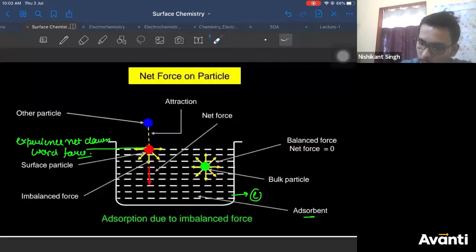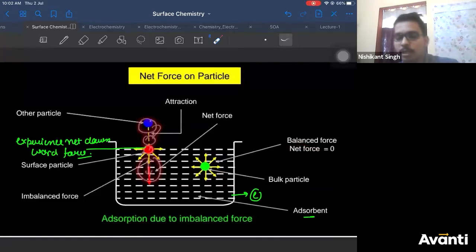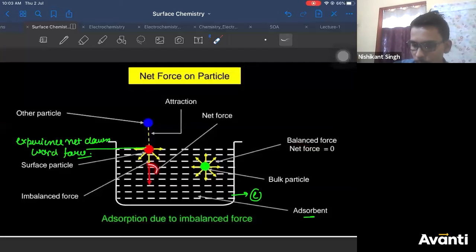So the surface molecule faces a net downward force. To balance this force, one molecule will come and sit on its surface, leading to adsorption. So what is the reason for adsorption to occur? The net downward force is responsible for adsorption to occur, right?